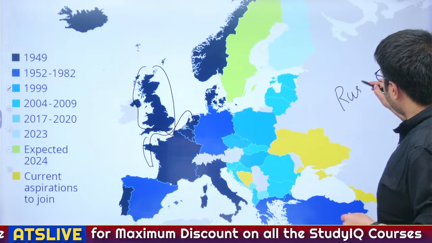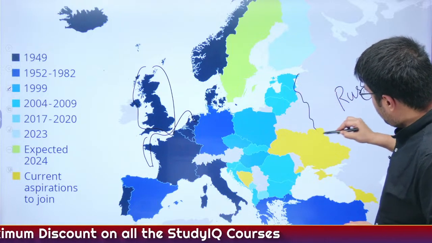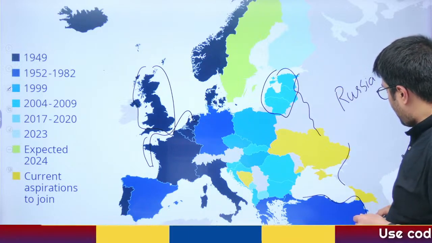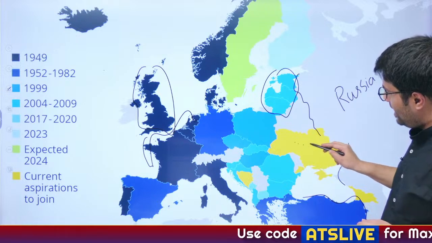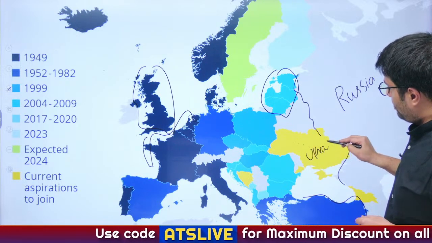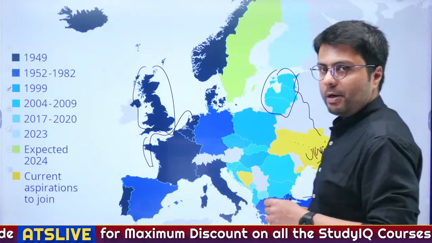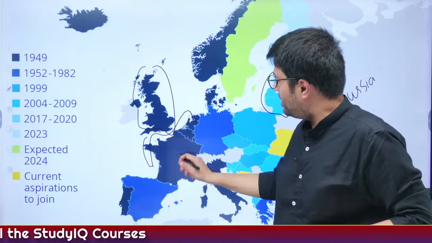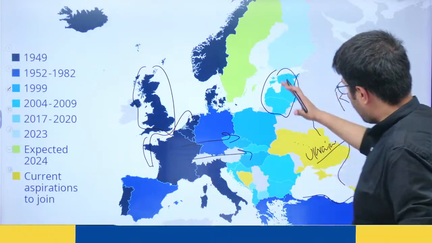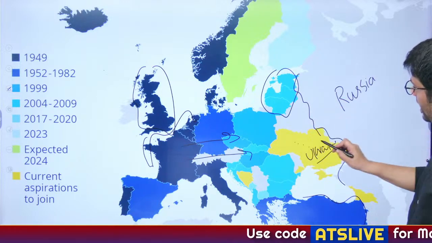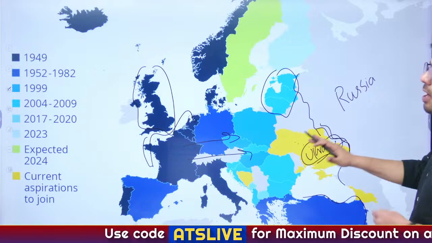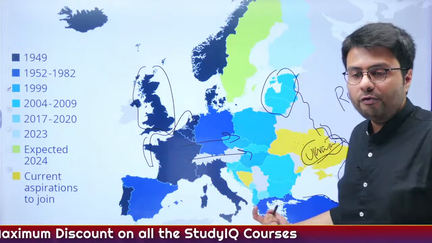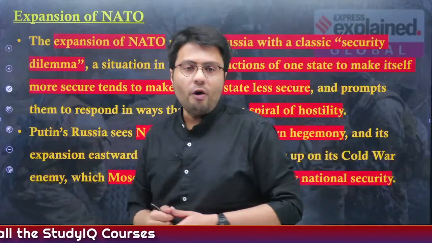Here it is Russia. Understand? So now NATO is literally at the doorstep of Russia. Here are the former Soviet republics, here Turkey, all of these are part of NATO, and the color yellow here is Ukraine, which has given its application to seek formal membership of NATO. So this is why you see it originally started from Western Europe, and since then it has moved eastward here, and now it is at the very doorstep of Russia. Ukraine, which borders Russia, has now formally expressed its desire to become a member of NATO. So this is how the expansion of NATO has happened.